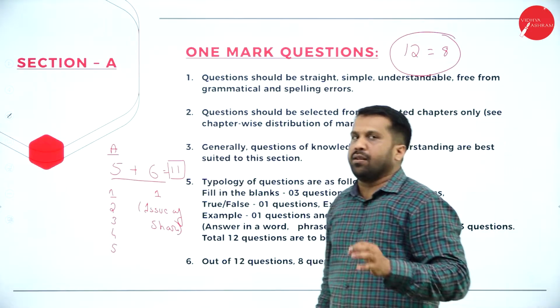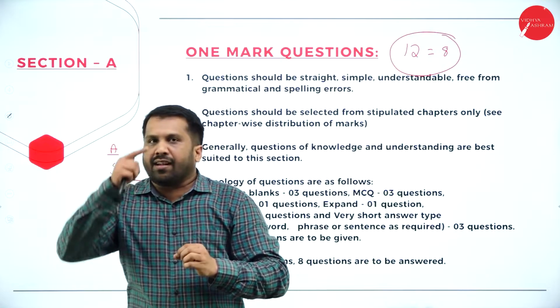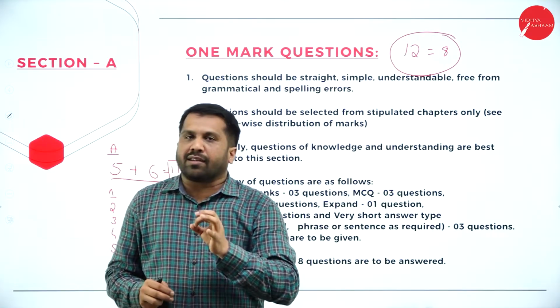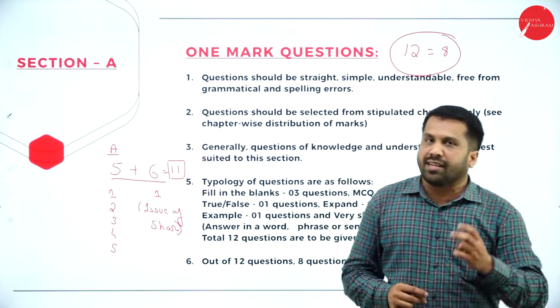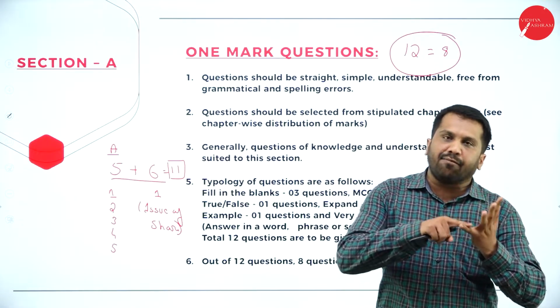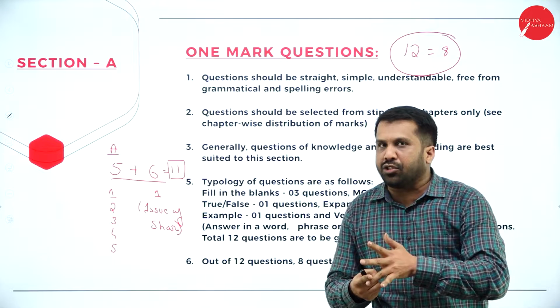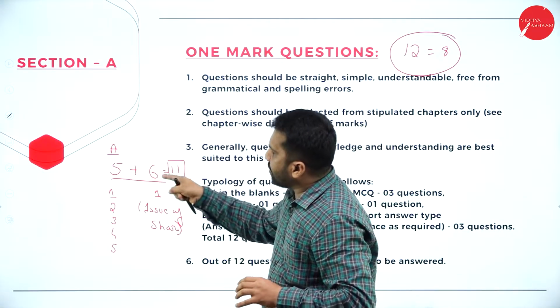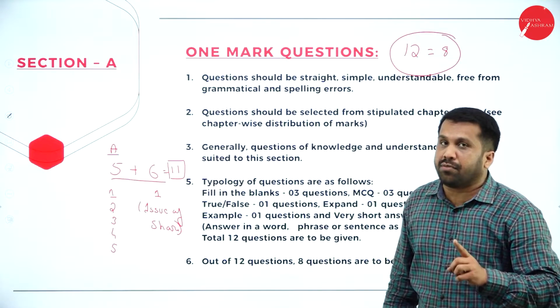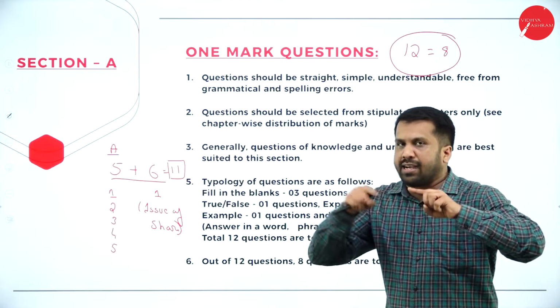I'll give you an example. Partnership deed: write any one content of partnership deed, 1 mark. Write any 2 contents of partnership deed, that will be 2 marks. What is sacrifice ratio? What is gain ratio? Who is executor? These are the questions that will be asked in this. And 1 journal entry will be there. That will be for 2 marks. Regarding that, I'll tell you.